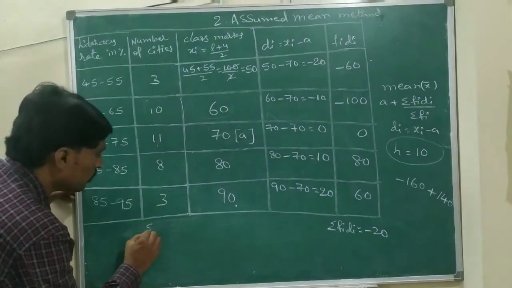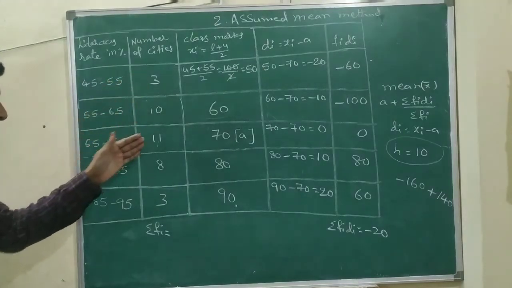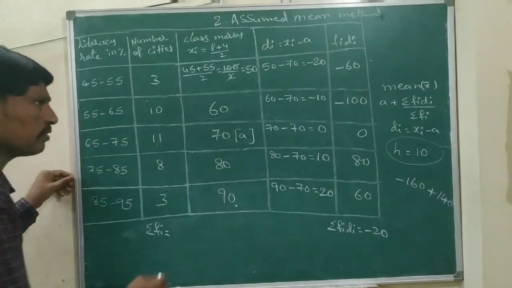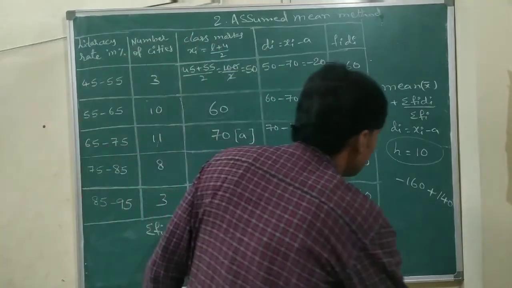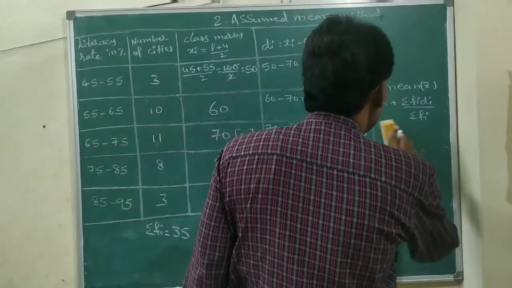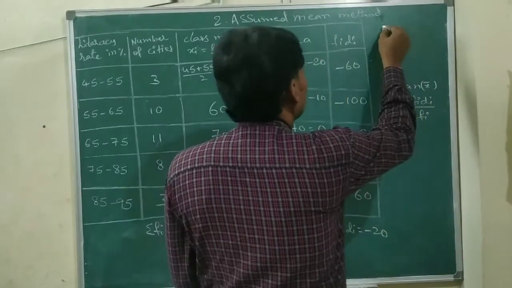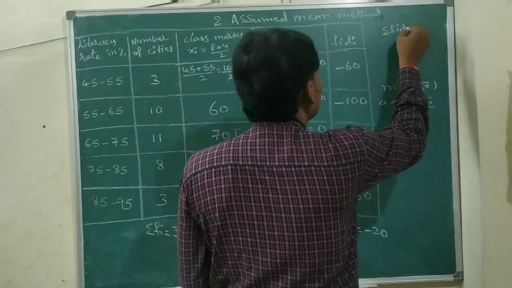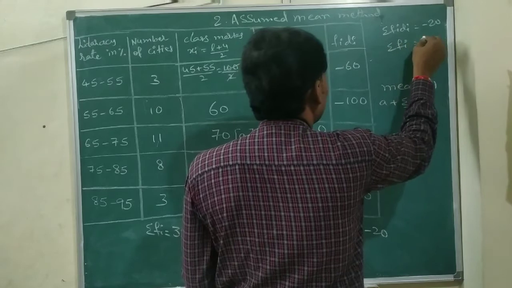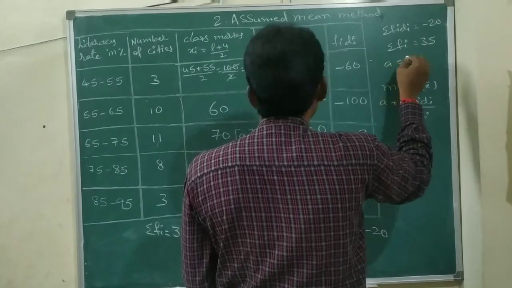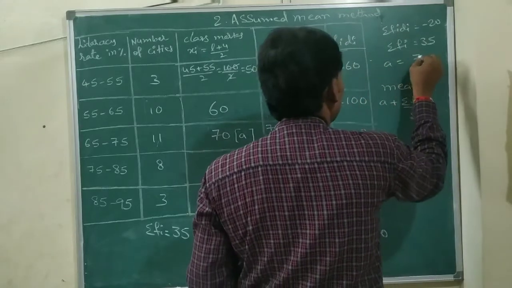Next we can find sigma fi. Sigma fi value is 3 plus 10 plus 11 plus 8 plus 3, that is 35. So sigma fi di equals minus 20, sigma fi equals 35. The A value, how much did we assume here? 70 we assumed. 70 you can take.